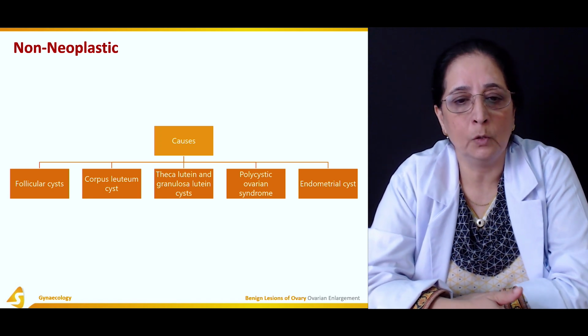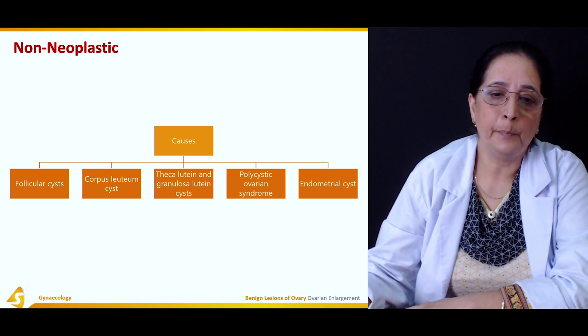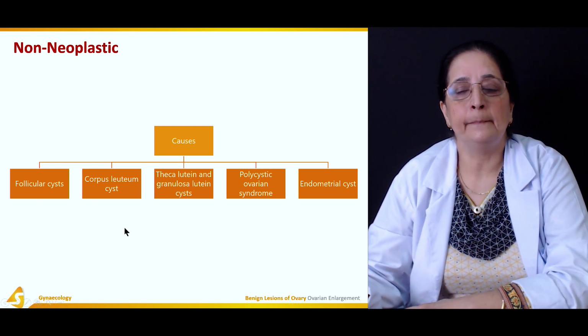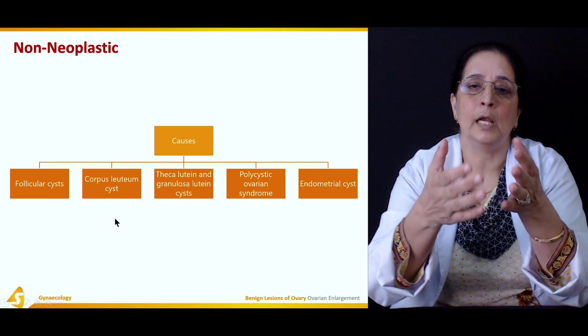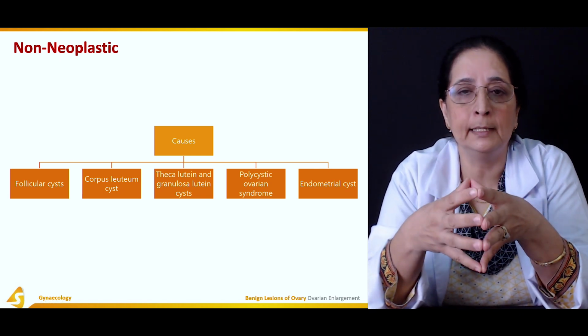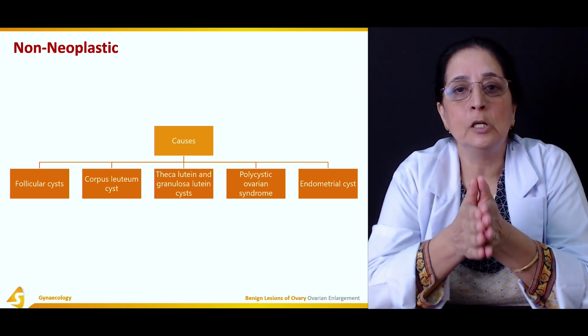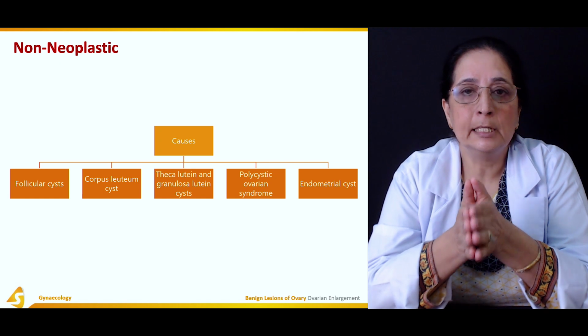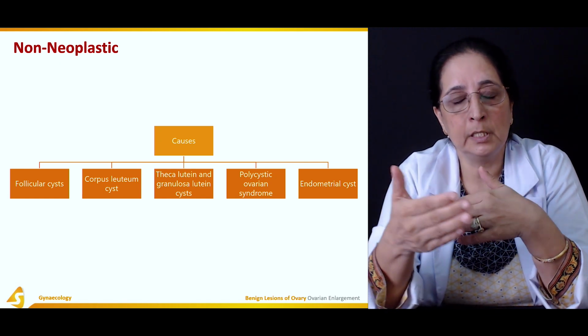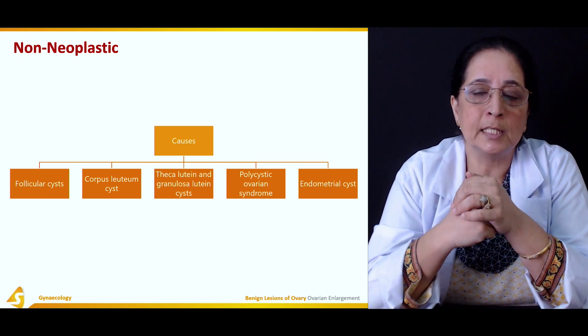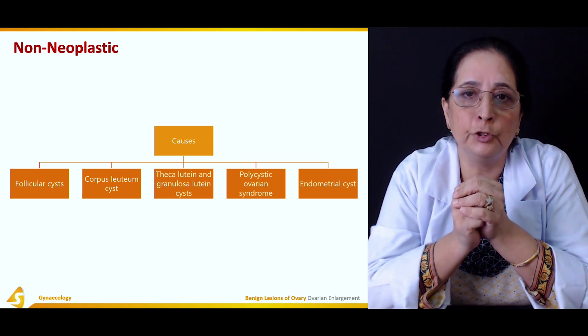Then the corpus luteum cyst. After the ova is released from the follicle of the ovary, the follicle becomes the corpus luteum. This corpus luteum produces progesterone and brings about the secretory changes in the endometrium of the uterus.